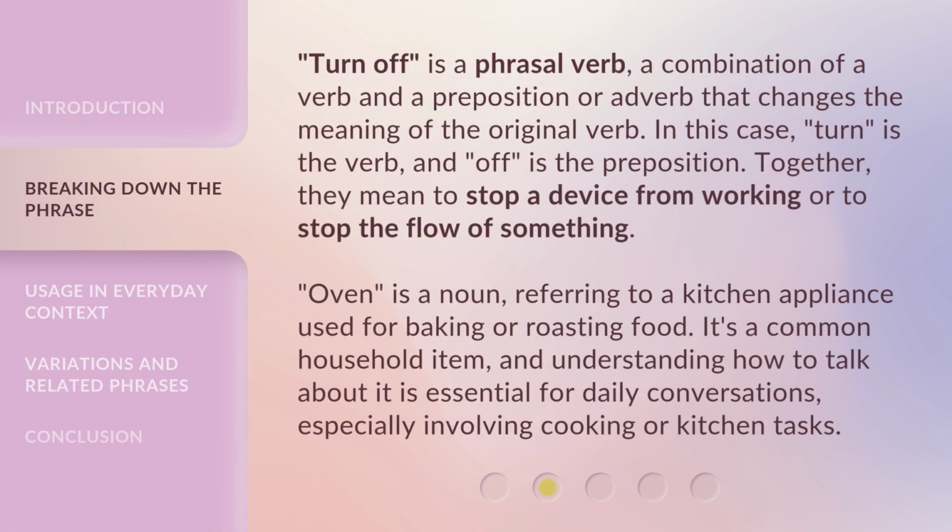Turn off is a phrasal verb, a combination of a verb and a preposition or adverb that changes the meaning of the original verb. In this case, turn is the verb, and off is the preposition. Together, they mean to stop a device from working or to stop the flow of something. Oven is a noun, referring to a kitchen appliance used for baking or roasting food. It's a common household item, and understanding how to talk about it is essential for daily conversations, especially involving cooking or kitchen tasks.